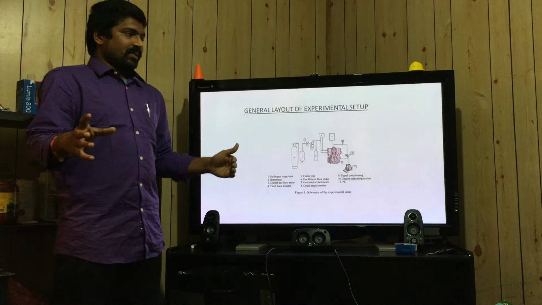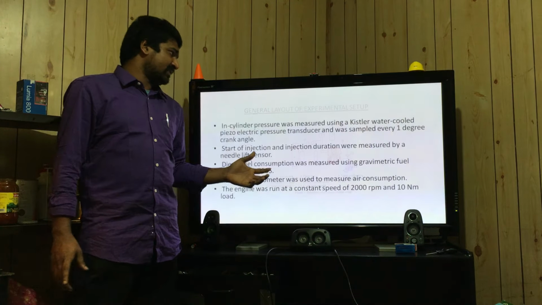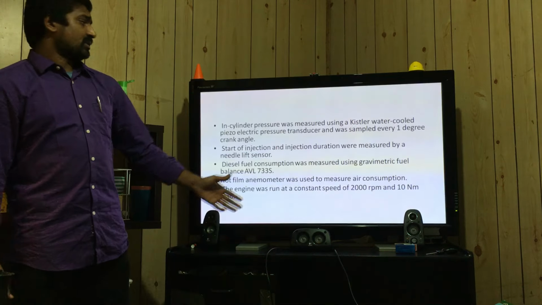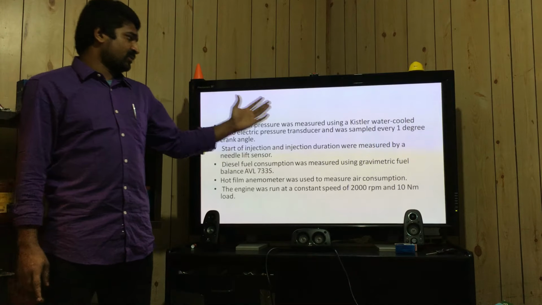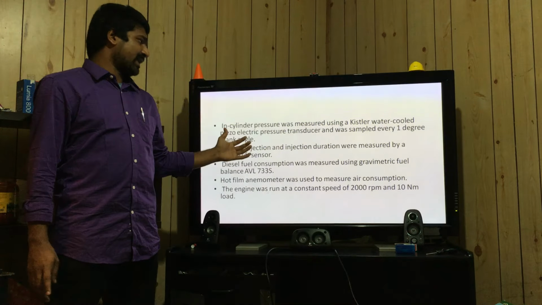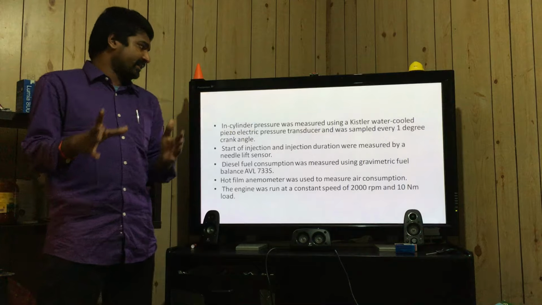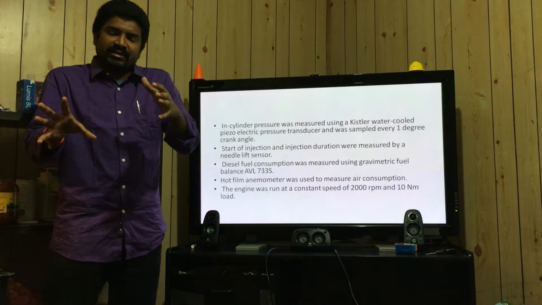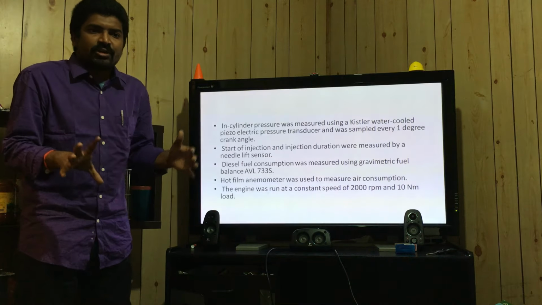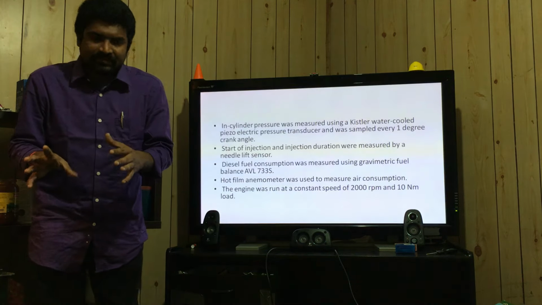Coming to the next slide, it gives a brief description of the experiment we are going to carry out. In this, the cylinder pressure was measured using water-cooled electric pressure transducers at 1 degree crank angle, and the start and end of the injection were measured by sensors.